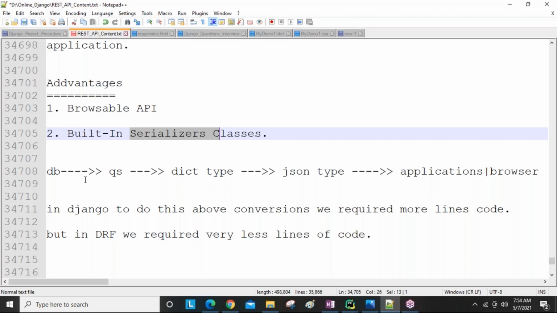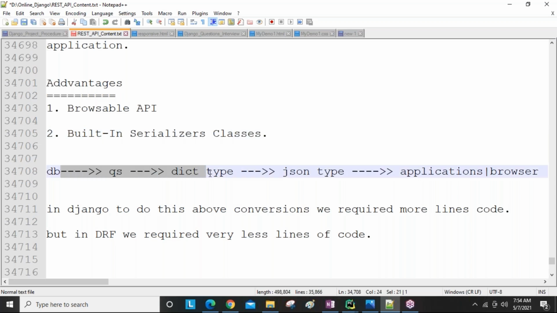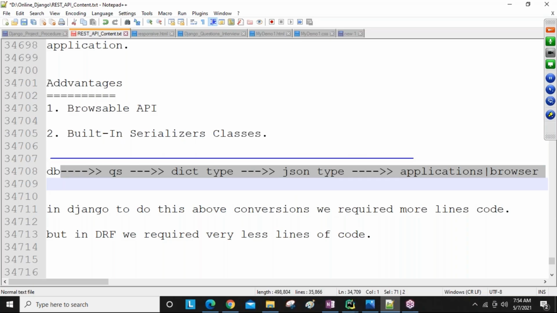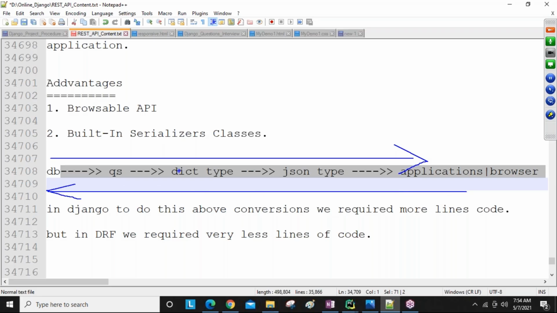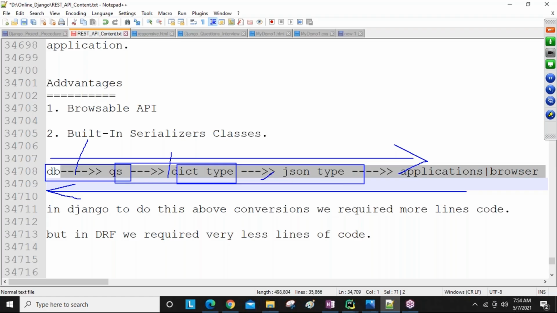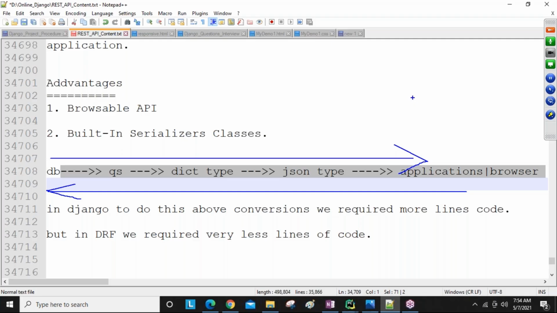In our programming we are going to do these conversions regularly. From database to browser conversions we are going to do, and next from browser to database conversions we are going to do. While doing this whole process, we write some logic for converting into a query set, then more logic for query set to dictionary type, then dictionary type to JSON, again a lot of lines of code, and then we send the JSON to the browser, again writing lines of code. How we write all this coding, we will discuss programmatically later.